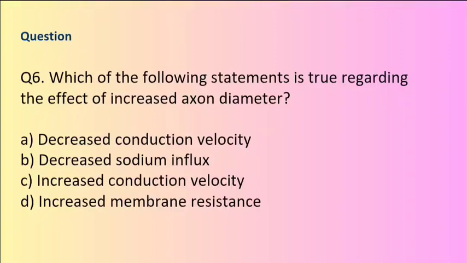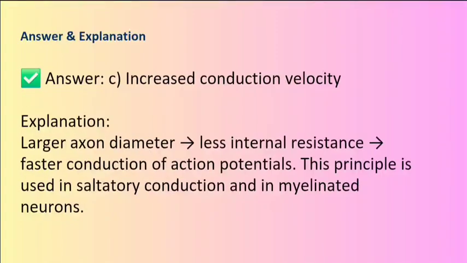Explanation. Larger axon diameter, less internal resistance, faster conduction of action potentials. This principle is used in saltatory conduction and in myelinated neurons.